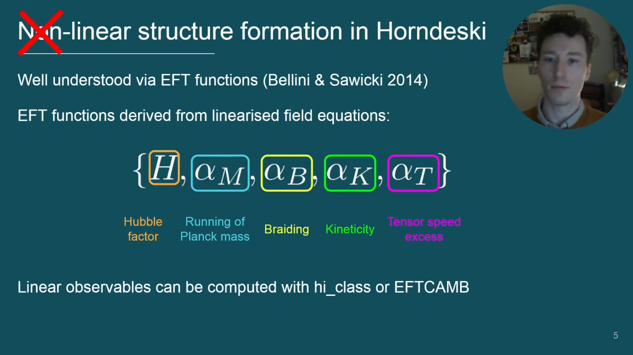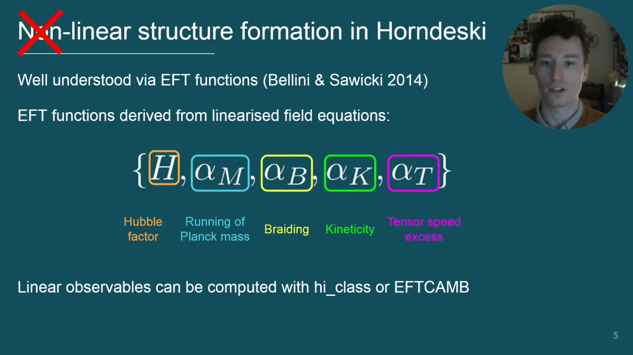Now that we understand a bit more about Horndeski gravity and structure formation, let's look at structure formation in Horndeski gravity, but in the purely linear regime for now. Here, structure formation is well understood using the effective field theory approach laid out by Bellini and Sawicki in their 2014 paper. Starting from the Horndeski action we saw in the introductory slide, they derived and linearized the field equations. They then showed that linear structure formation in Horndeski is controlled by 5 functions of time: the Hubble factor, and 4 EFT or alpha functions.